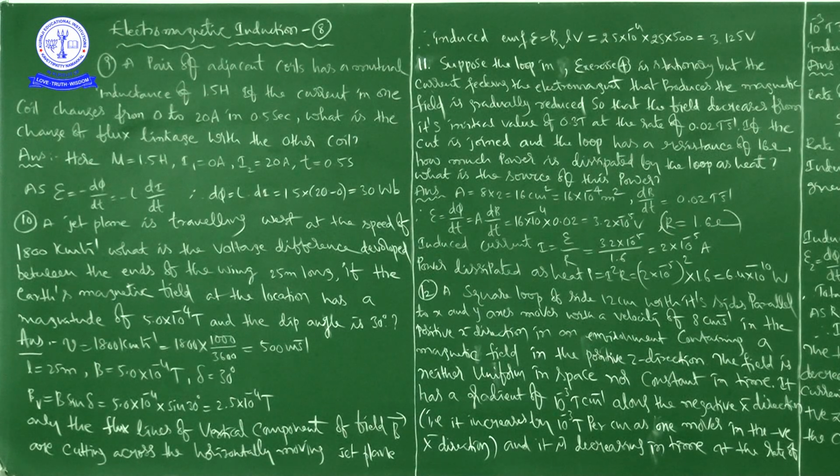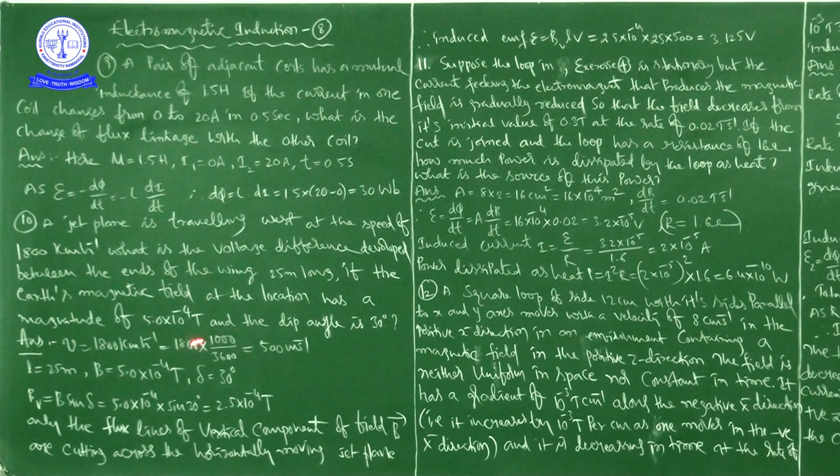See this. So here what I am saying is, a jet plane is traveling west at the speed of 1800 kilometers per hour. Right. What is the voltage difference? He is asking what is the voltage difference developed between the ends of the wing, between the ends of the wing 25 meters long, if the Earth's magnetic field at the location has a magnitude of 5.0 into 10 to the power of minus 4 Tesla and the dip angle is 30 degrees.